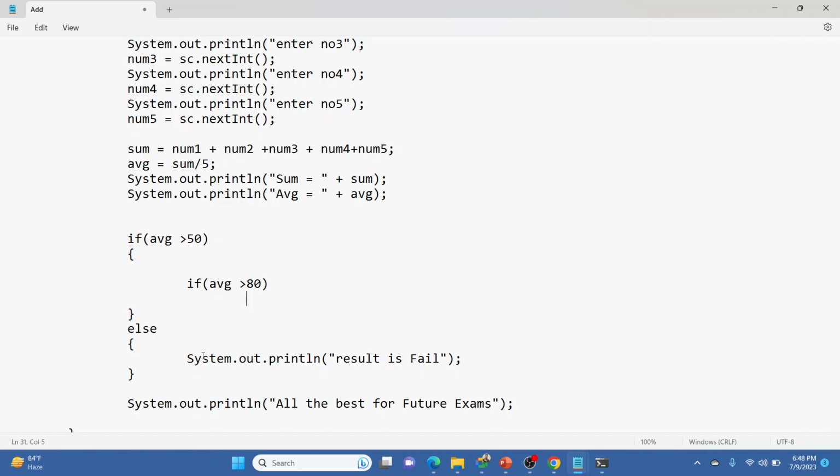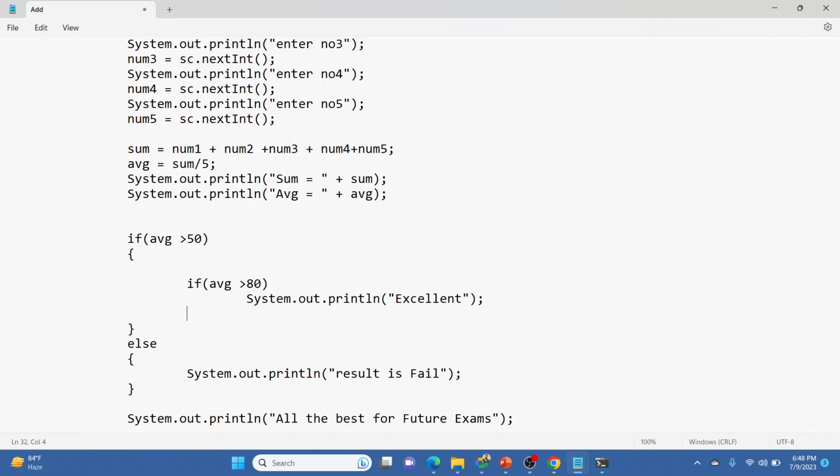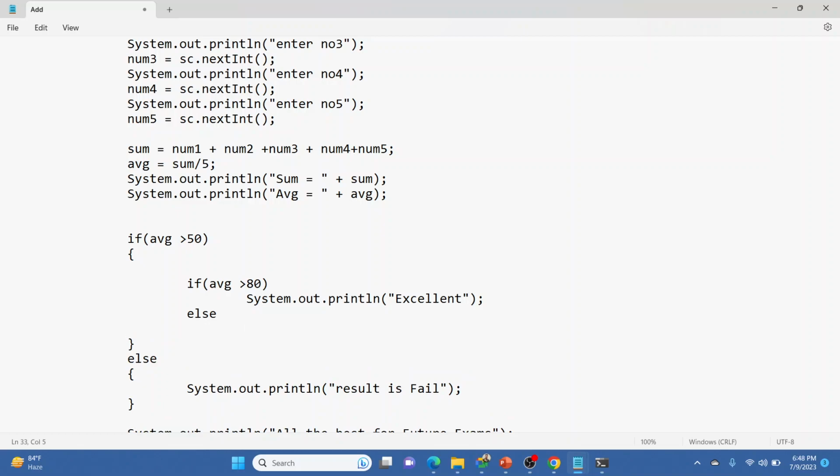So I can print directly over here: excellent, or else it should be good only. So excellent, good, or fail. Those are the three scenarios we are writing.